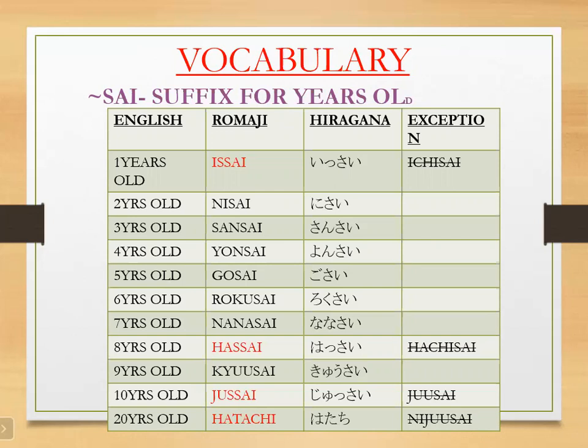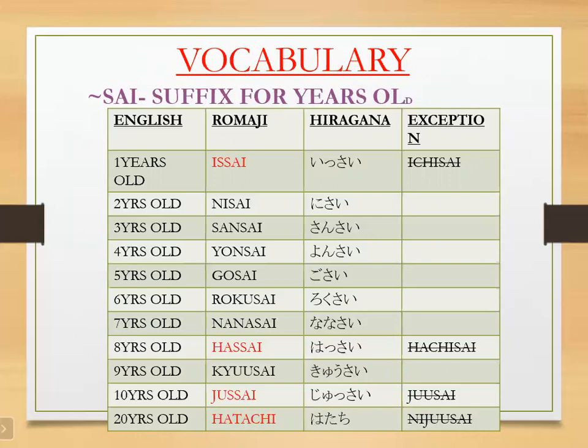Okay. So we have some exceptions. Whenever numbers are added to the suffix, sometimes the pronunciation changes. So we have to remember those exceptions. One in Japanese is ichi. According to the pattern, it should be ichisai, right? But the correct pronunciation is issai. Yes.